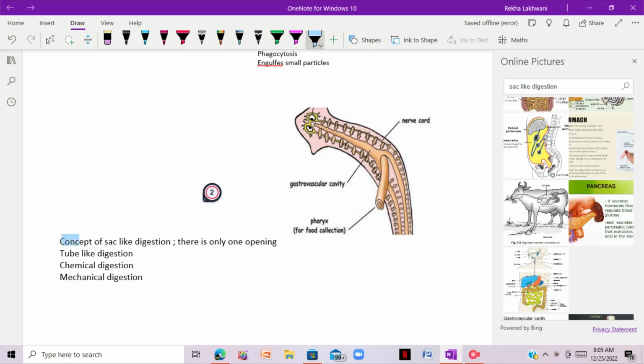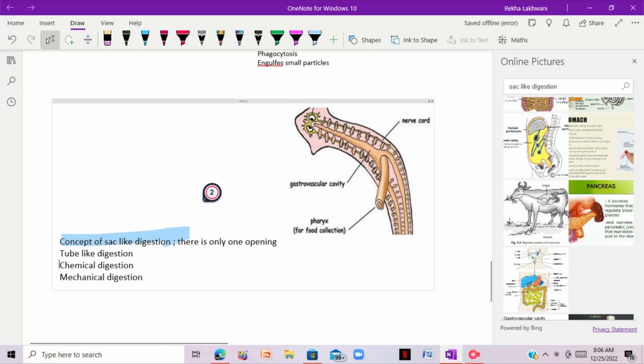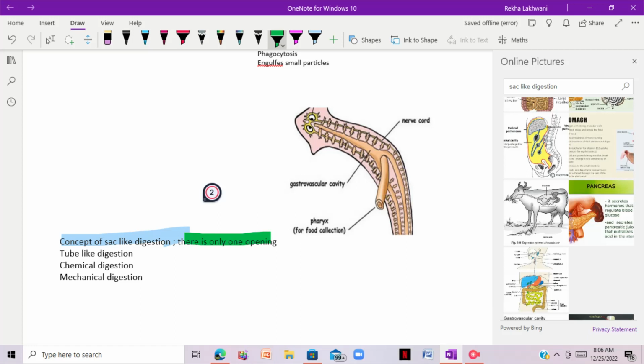So basically today we look at the concept of sac-like digestion, right? Now what is sac-like digestion? Basically in this there is only one opening. Now what does that mean? For example, the area, let me write it.